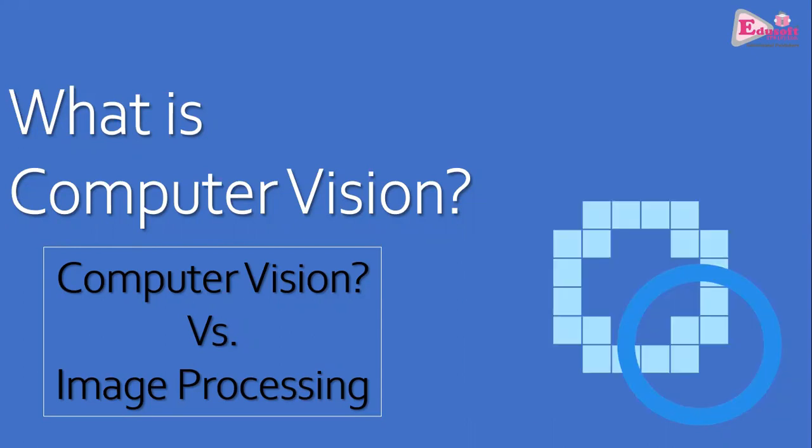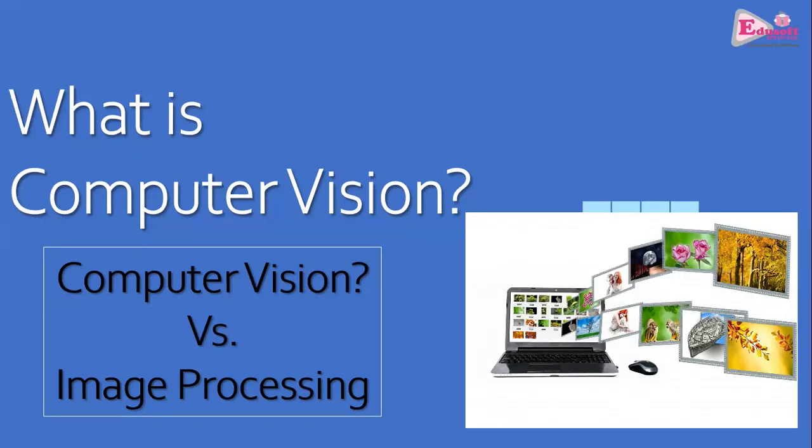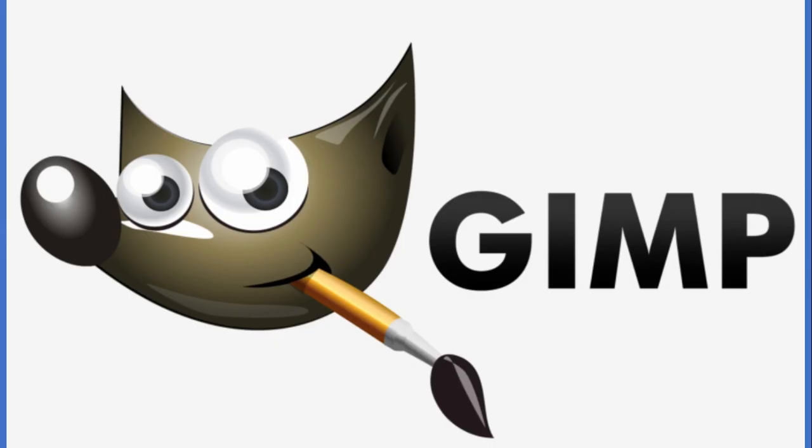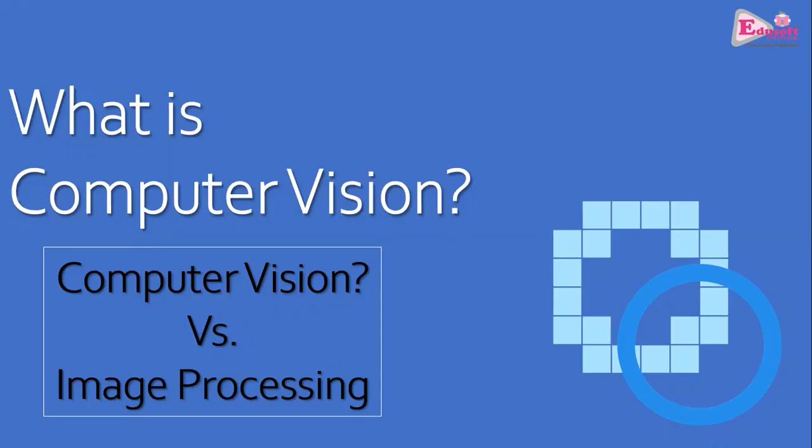When we talk about images and videos, there is another term that comes across, called image processing. Some of us might have experience using software like GIMP and Photoshop, which are image processing software. So there is one term, image processing, and another term, computer vision. We have to understand how they are different and how they look alike. There is a very thin line of difference between the two.